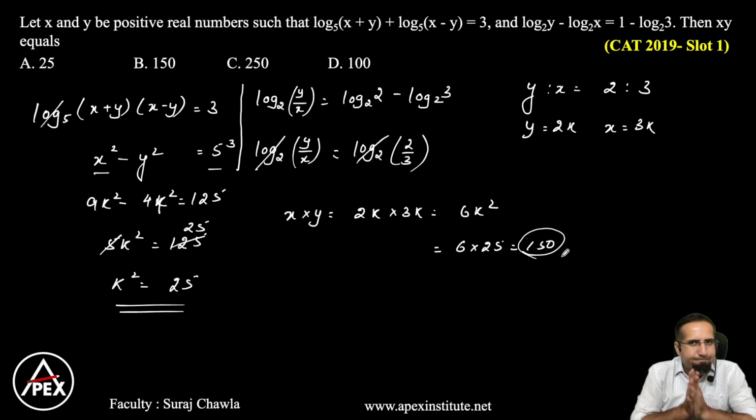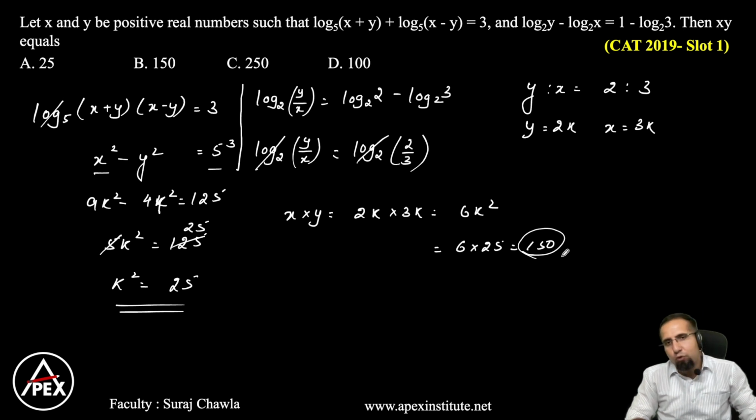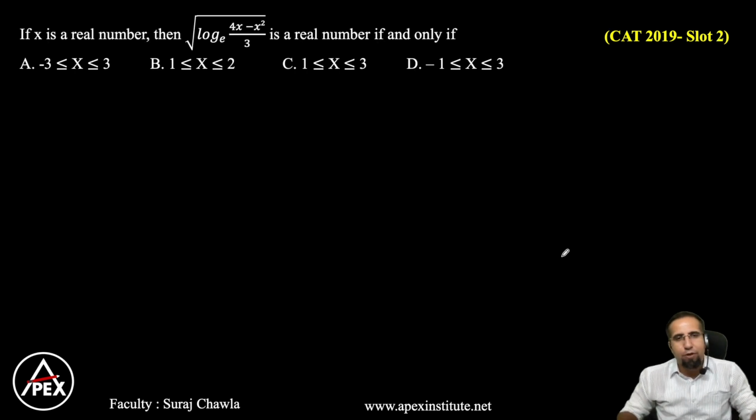Clear? So again, strategy remains simple. Look at the approach towards each and every question. Don't just blindly apply formulas. Right? Always the standardized approach should be, how do I eliminate logs? So we are seeing one more step ahead, where we are able to see that if log 2 and log 2 is common, we can cancel both the logs and we can eventually get the value there. Clear? Let's look at this question.